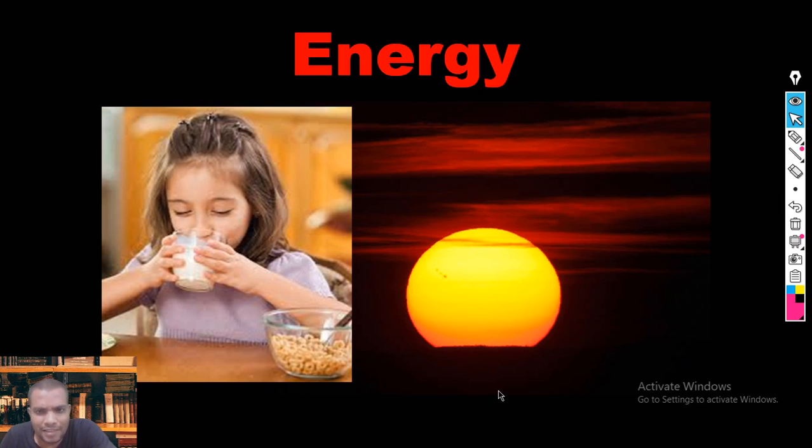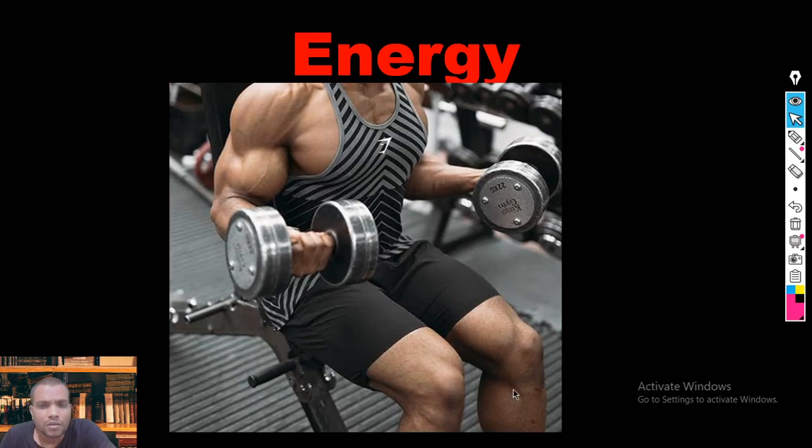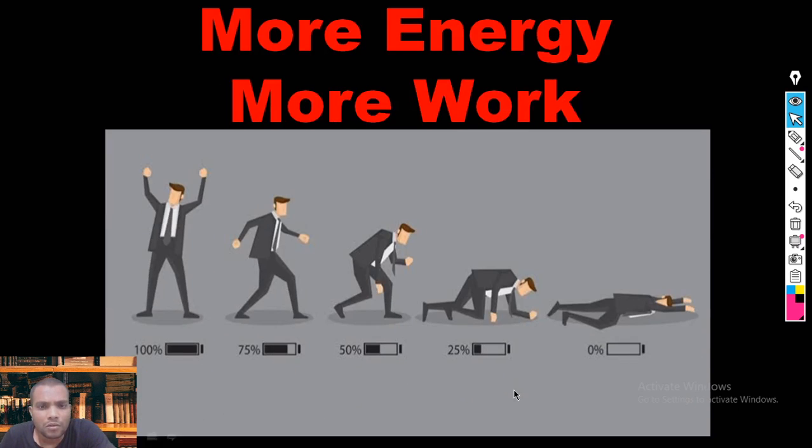Other than that, we think about energy sources. The sun is an energy source because we can get much more energy from the sun. If you have more energy, that helps us to do more work. To do more work, we need more energy. If our energy levels are less, we cannot do more work.